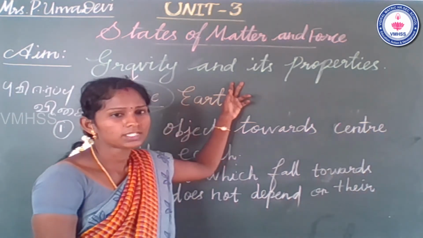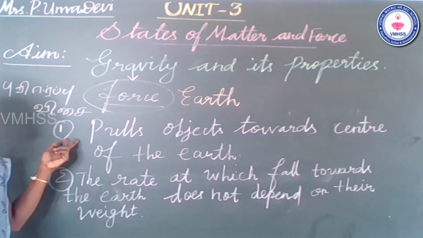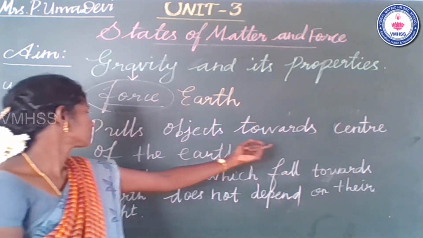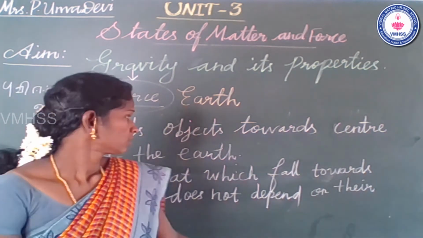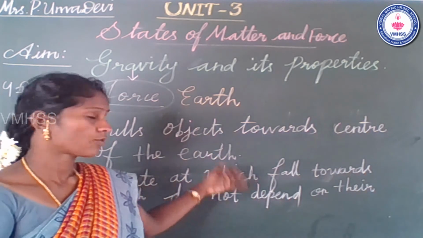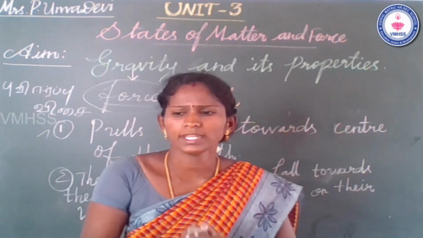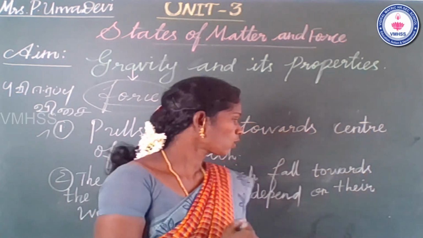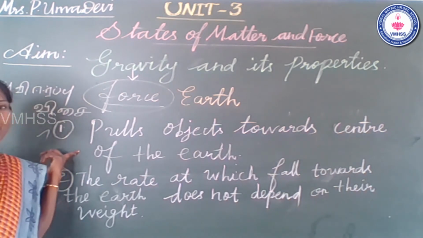Then the next concept is the properties of gravity. Properties of gravitational force. What is the first property? It pulls objects towards the center of the earth. The earth pulls all the objects in its surroundings towards itself. So that is the first property of gravitational force.